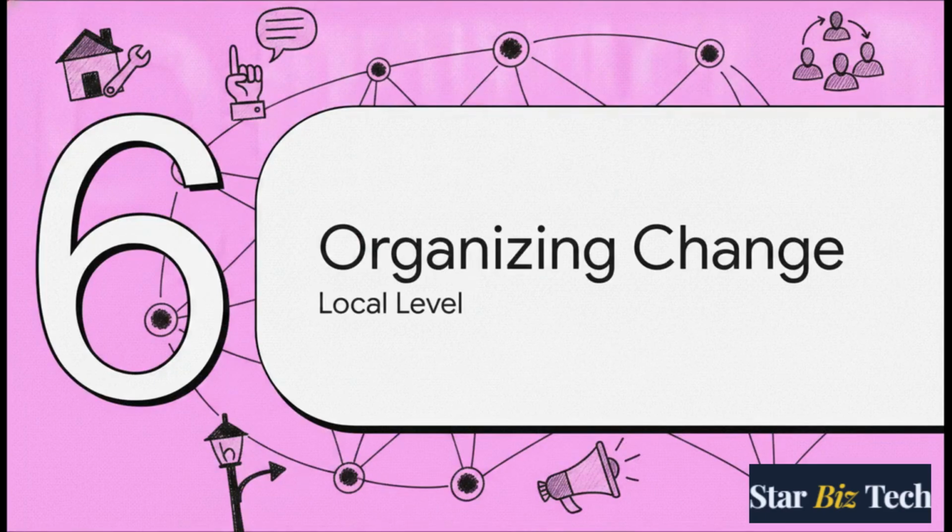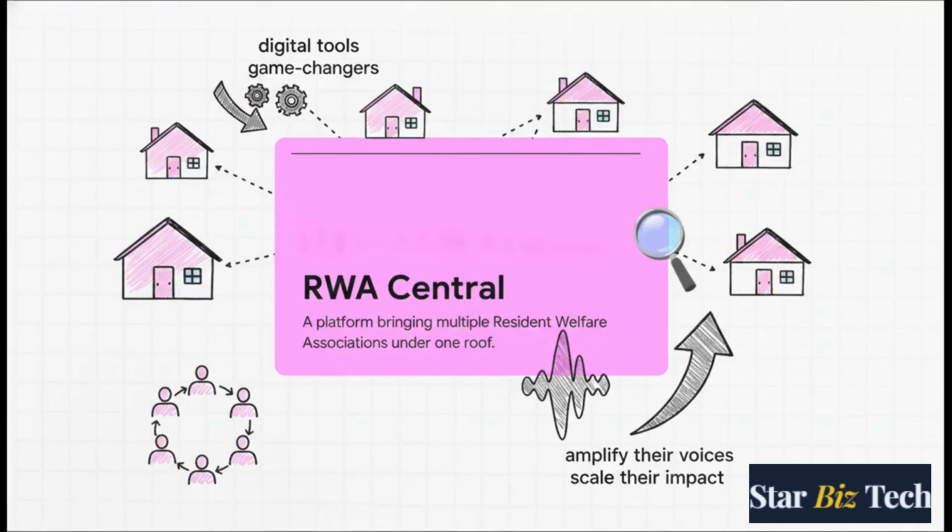Finally, Section 6. Organizing for local change. All these case studies are super inspiring, but you might be wondering, how do you actually plug into these networks to fix your own street? Well, the answer lies in digital tools and community consolidation. Platforms like RWA Central, which you can find in the B-City directories, are total game changers. They list citizens' organizations all across the city.